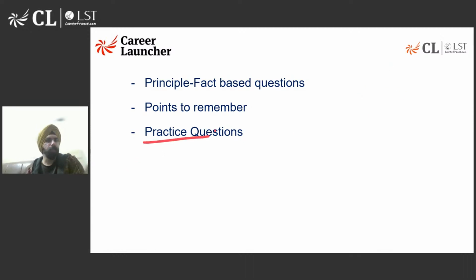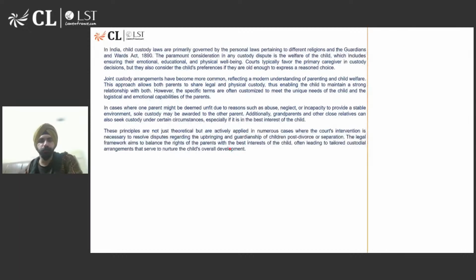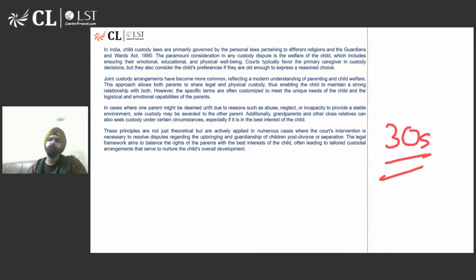That being said, let's start practicing questions. Let's move to the first passage. So this is the first passage. I would give you guys 30 seconds to read this passage. Then we'll attempt 6-7 questions based on this passage.